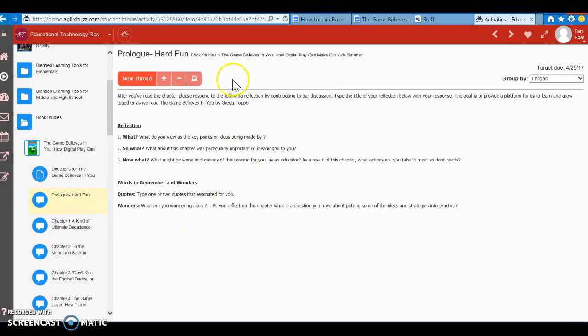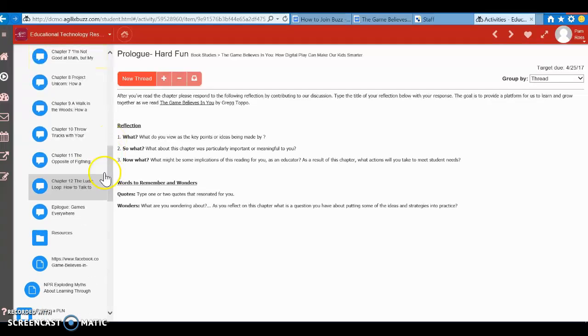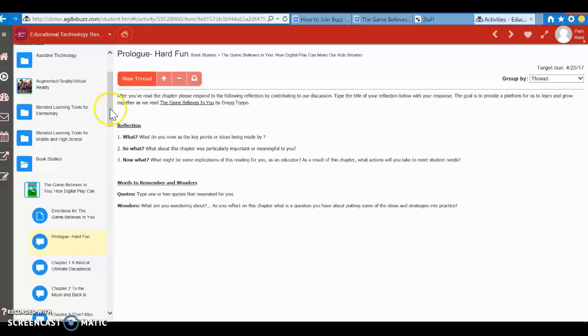You will also be able to respond to each other's responses, and that's where you'll click on the plus sign and you'll be able to see everyone's responses. And this is called a thread when we're having a discussion online. You can go to the top thread, and then that's the first person who was responding, and then click down and see everyone's. Then you can respond to certain people's inside there. So I'm excited to take this adventure with you. You can see we have all 12 chapters and the epilogue in here. I'll be adding resources in here as well, and I look forward to the journey with you.